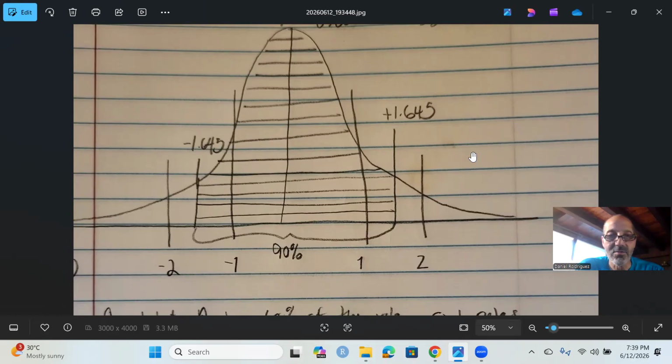Why pick the standard normal distribution? Because we don't know what the true population standard deviation is. We don't even know the estimated population mean. But we do have these sample values, and we're going to estimate where the true population could be. So I'm just going to pick a Z distribution, a standard normal distribution here.